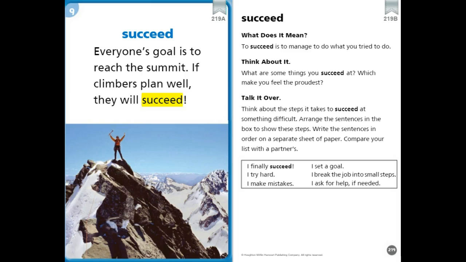Think about the steps it takes to succeed at something difficult. Look at the sentences in the box and arrange them to show these steps, and then compare your list with your partner's.